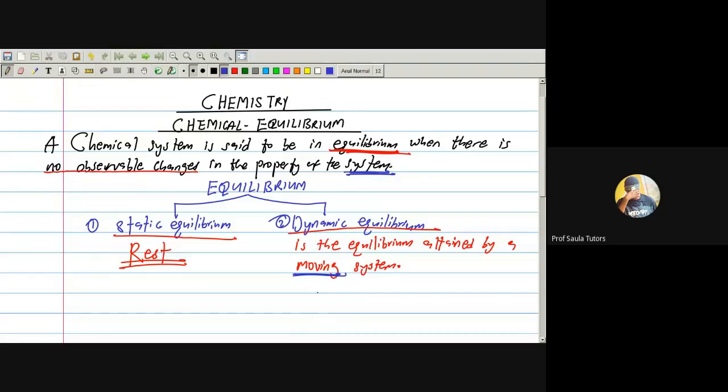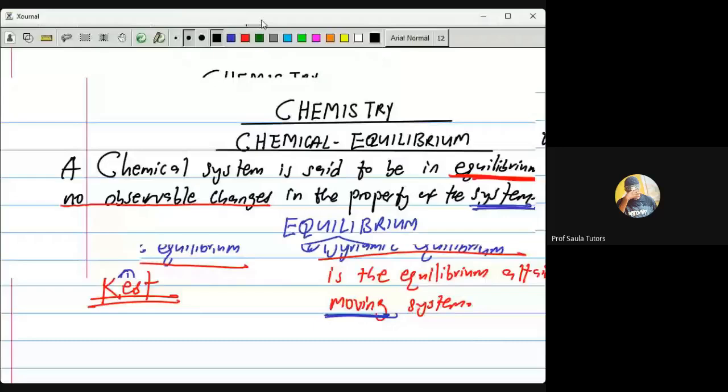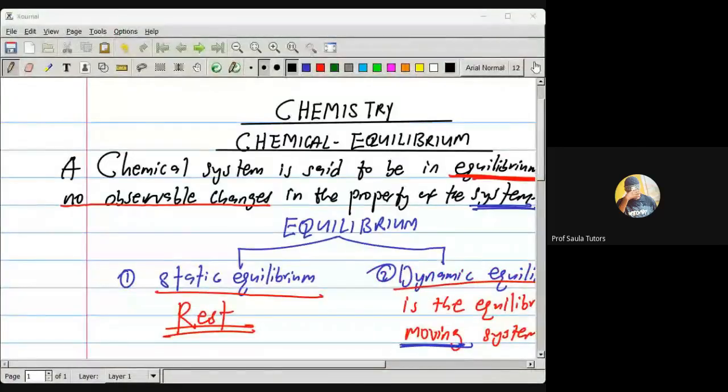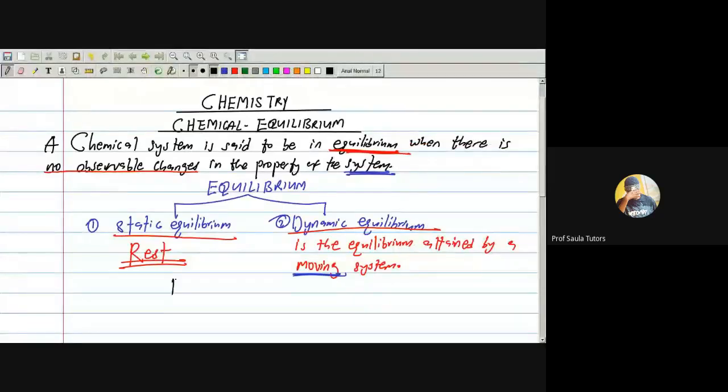Good. Now you understand the concept of equilibrium. Now let's move forward to the next concept, which is the concept of reversible reaction.